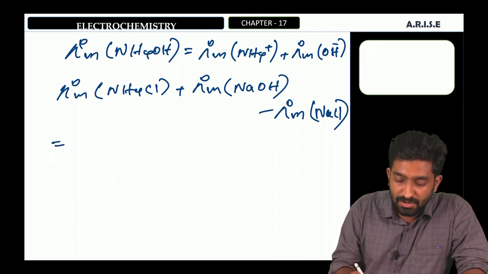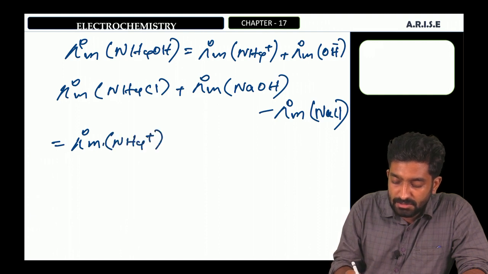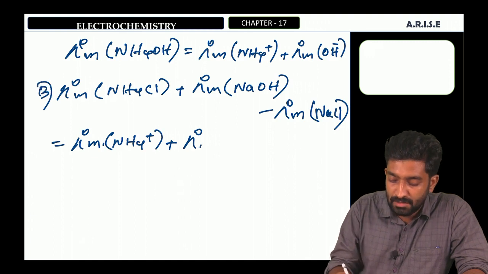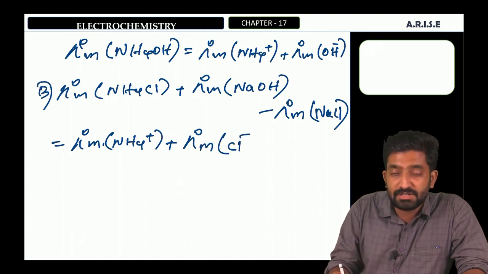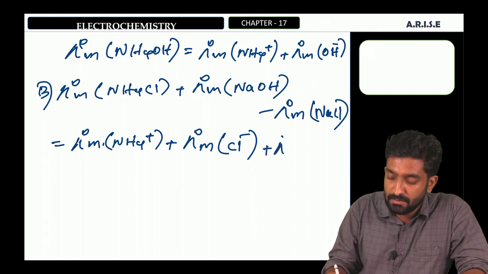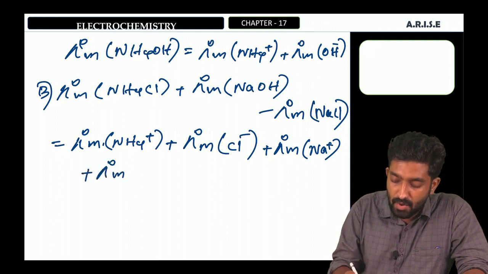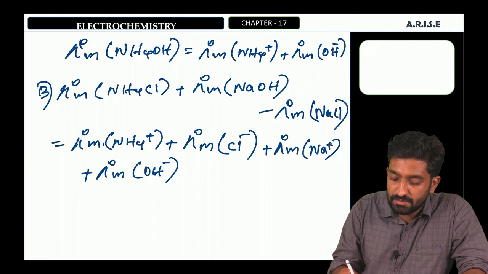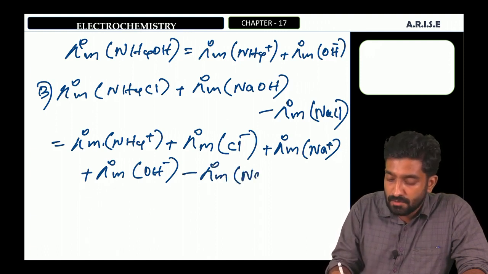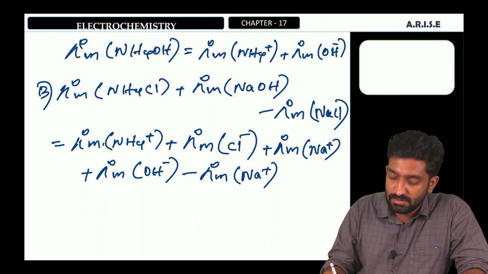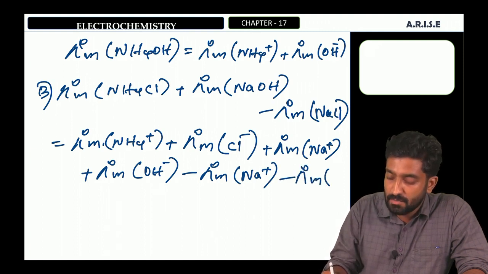We can split this equation according to Kohlrausch's law. We can write lambda 0m of NH4+ plus lambda 0m of Cl- plus lambda 0m of Na+ plus lambda 0m of OH- minus lambda 0m of Na+ minus lambda 0m of Cl-.